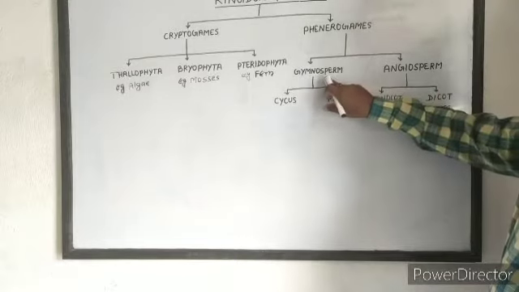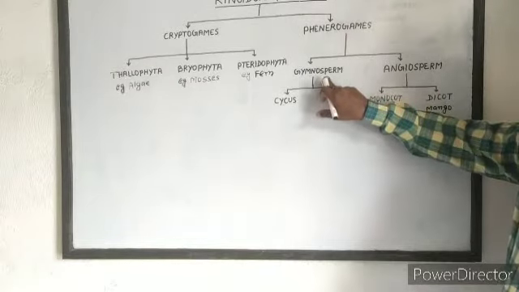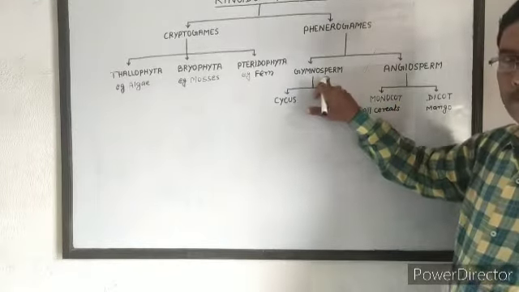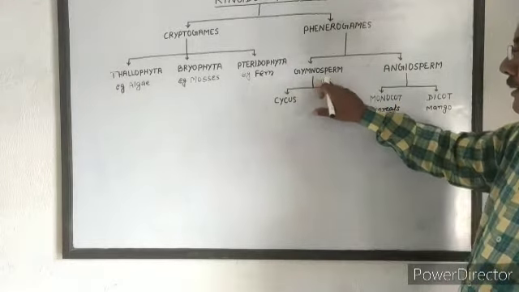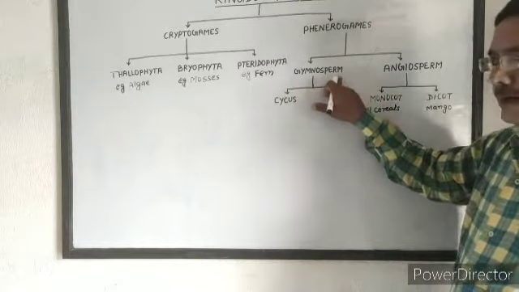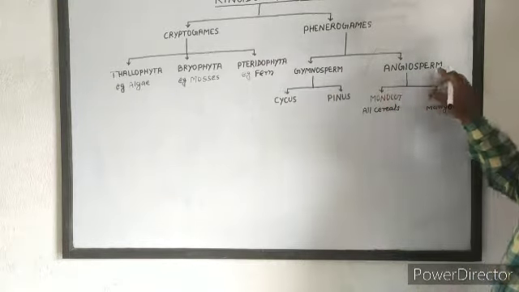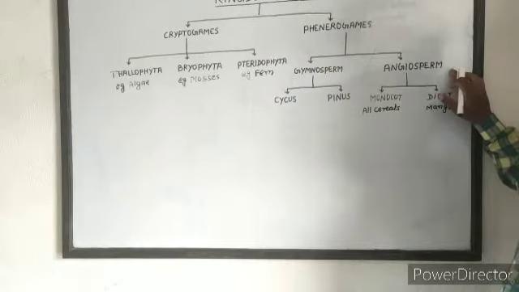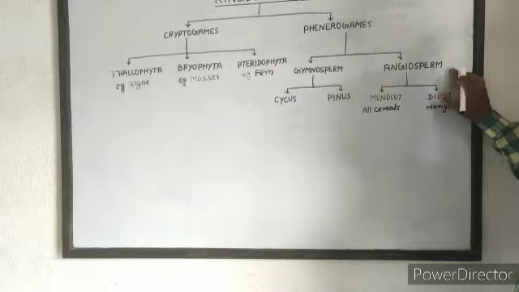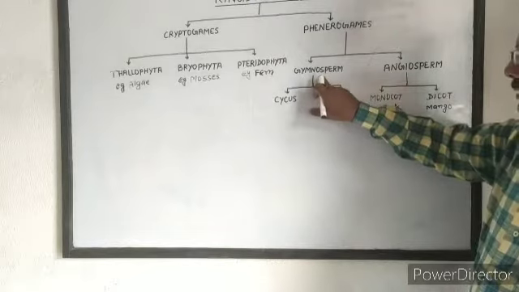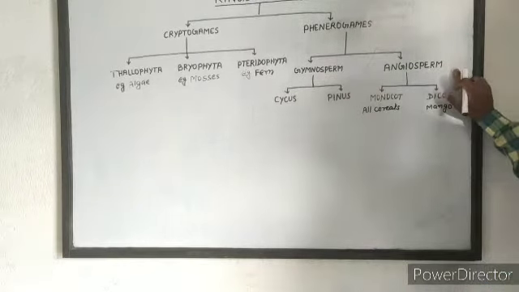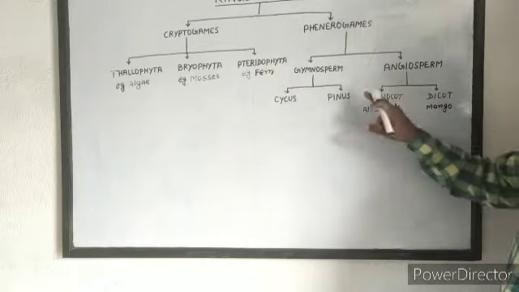That means in gymnosperms, seed is not covered by seed coat. Seeds are not present in fruits. But in angiosperms, seed has a seed coat and seed is present inside the fruits.